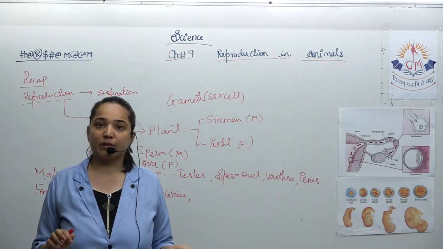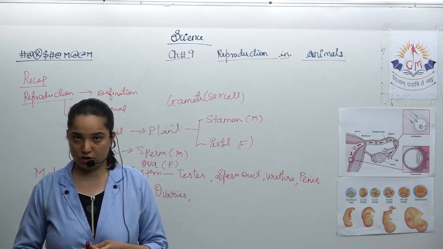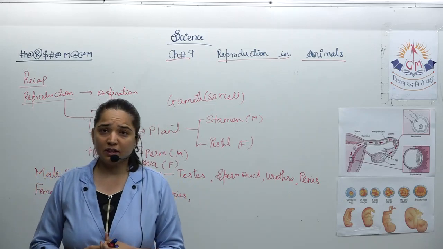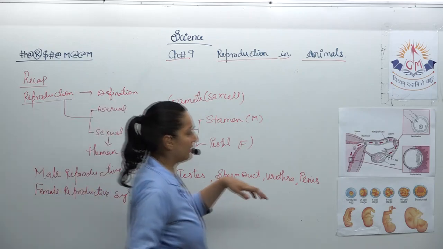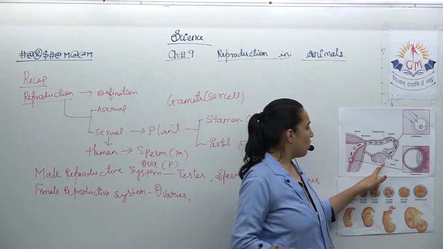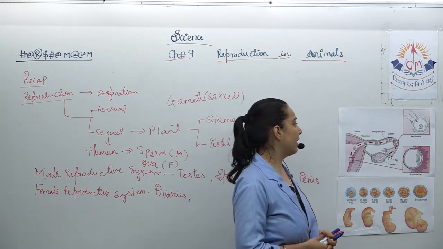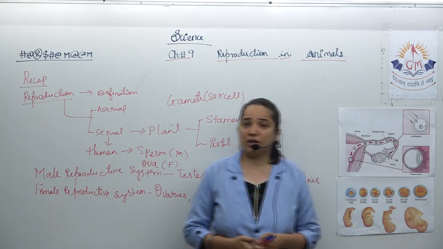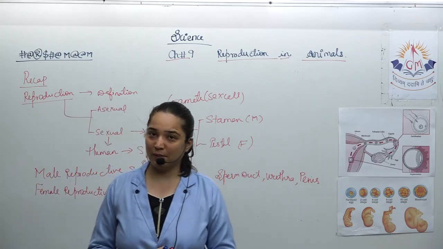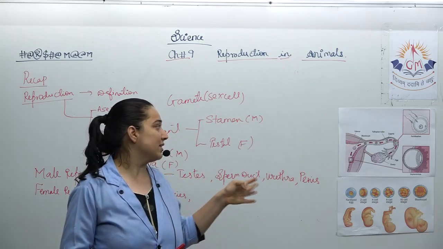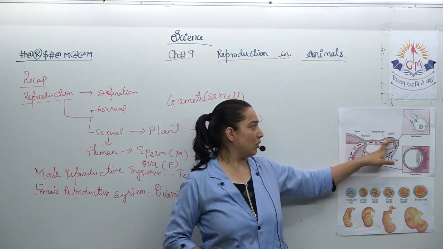In the ovary, the ovum, the female egg, is produced and then discharged. This releasing of the ovum is called ovulation. After every 4 weeks, approximately a month, the ovum is produced and released into the fallopian tube.